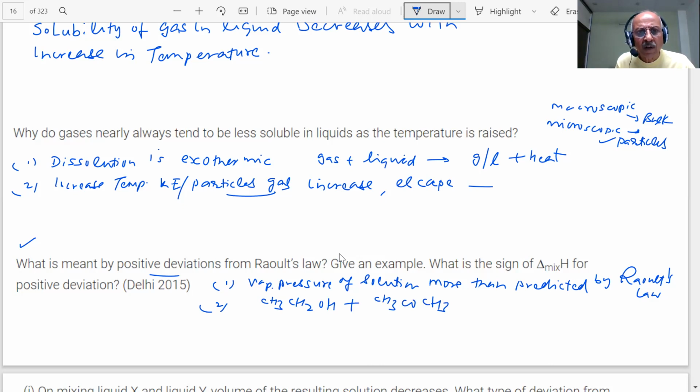Next, what is the sign of delta H mix for positive deviation? Delta H mix is positive, because the interaction has become weaker. Interaction is weaker, so there is more repulsion than attraction. Delta mix H will be positive.